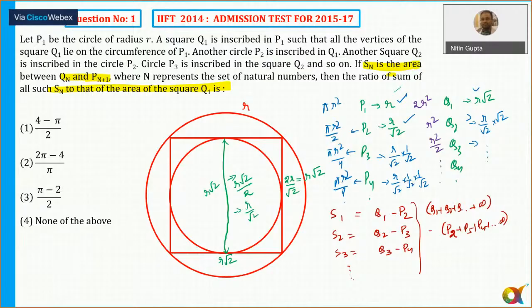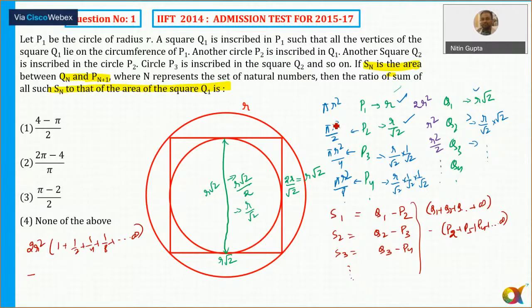So Q1, Q2, Q3, these are nothing but the areas of the squares. We know Q1 is 2R square, and in any case that will come out to be common. So 1 plus 1 by 2 plus and so on, and the series of P starts from P2.